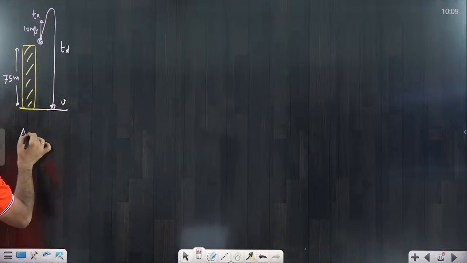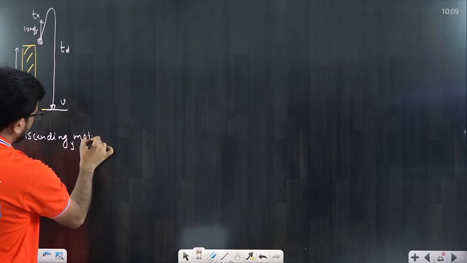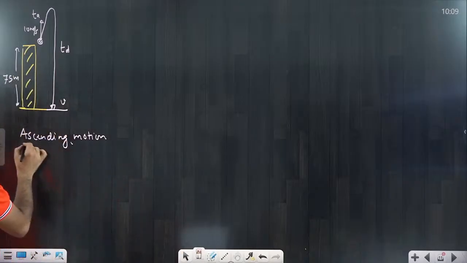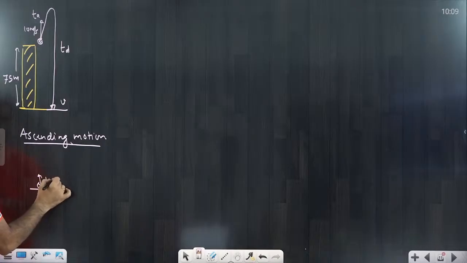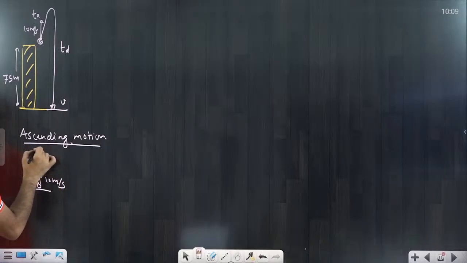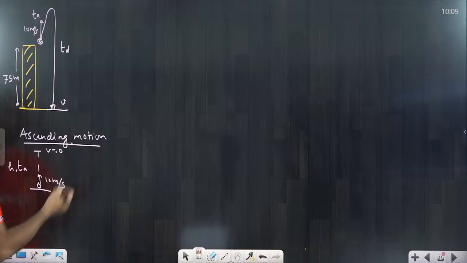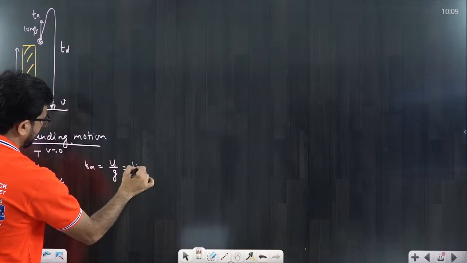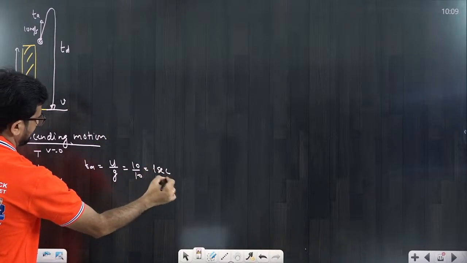So if I am talking about ascending motion, beta, this particle you are throwing with an initial speed of 10 meter per second. Definitely at the highest point its velocity is 0. So we have to calculate time of ascent and height. Just now we calculated the formula: time of ascent is u by g, u is 10 divided by 10, g I am taking 10, that is equal to 1 second, very simple.